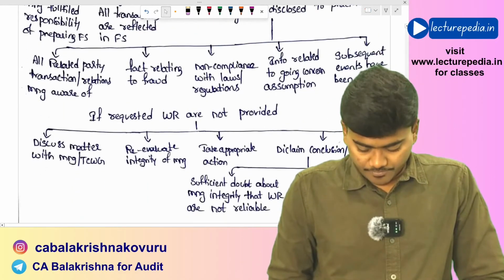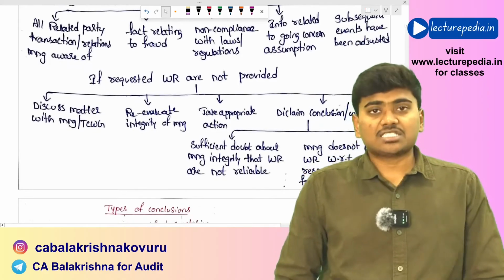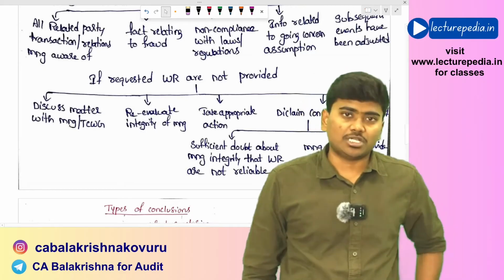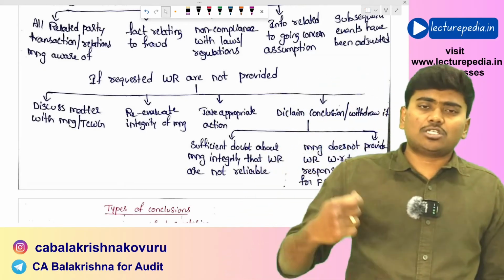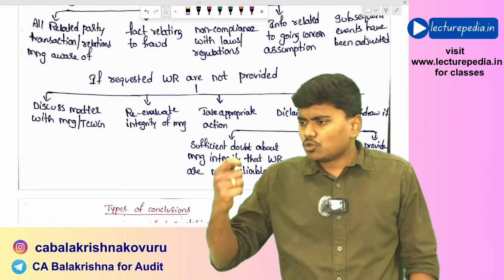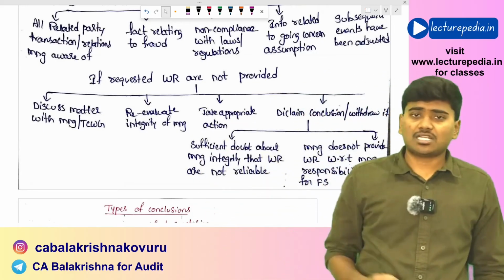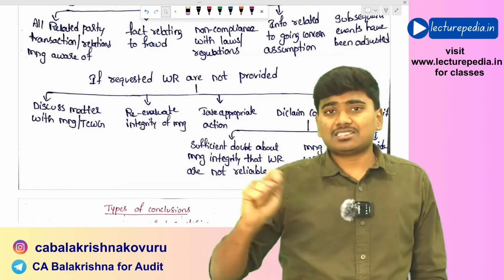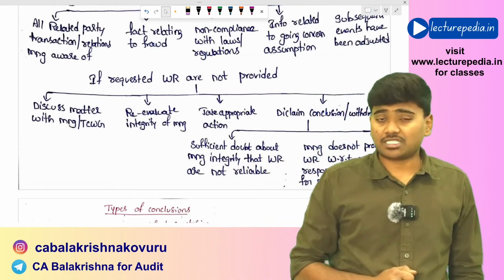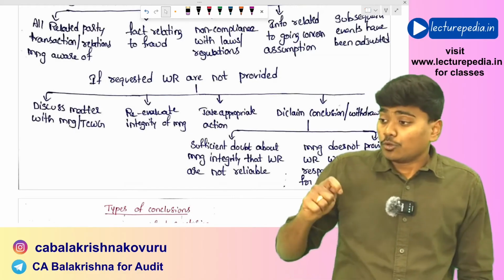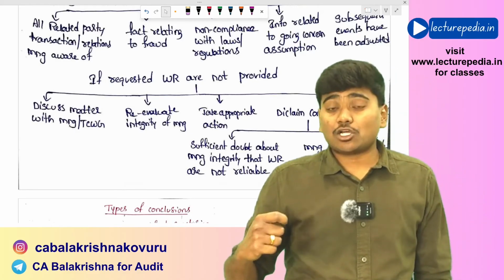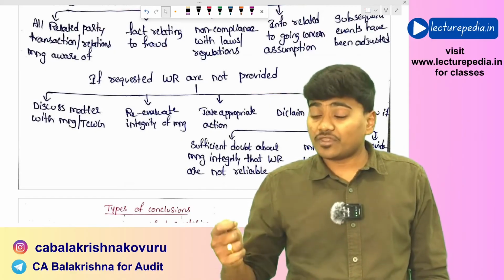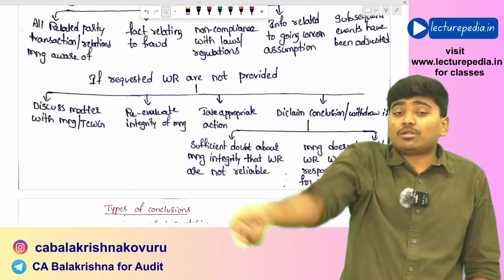Now what if those written representations which the practitioner has requested are not given by the management? In that case, discuss with the management or those charged with governance why you are hesitating to give these written representations to me. And you consider the reasons that are given by the management or those charged with governance, and determine whether there is any impact on the integrity of the management. Because of that, whether he can rely on the written representations that were previously provided by the same management.